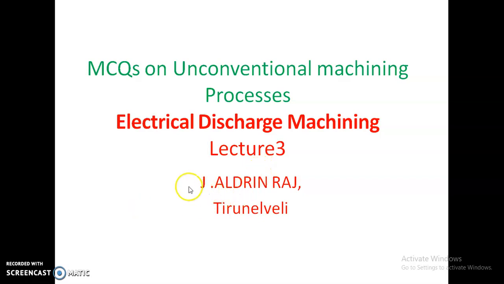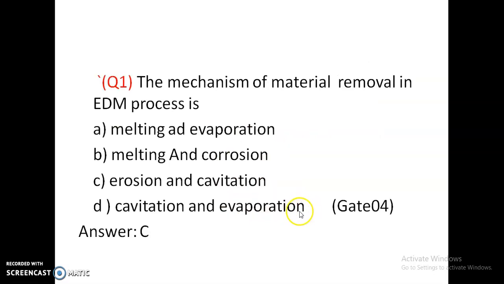Morning. MCQs on unconventional machining process, electrical discharge machining. Question number 1. The mechanism of material removal in EDM process is: melting and evaporation, melting and corrosion, erosion and cavitation, or erosion and evaporation. Option C is correct. Erosion and cavitation. So option C.